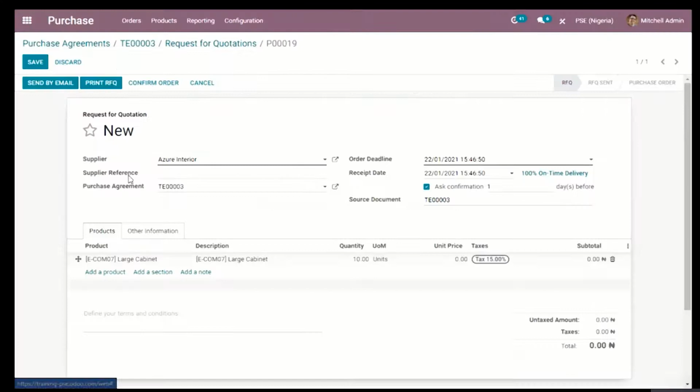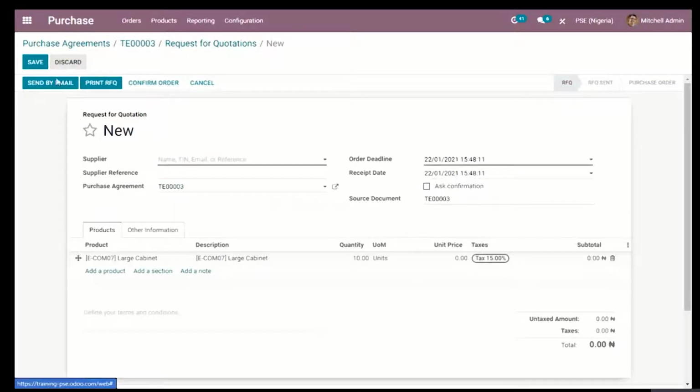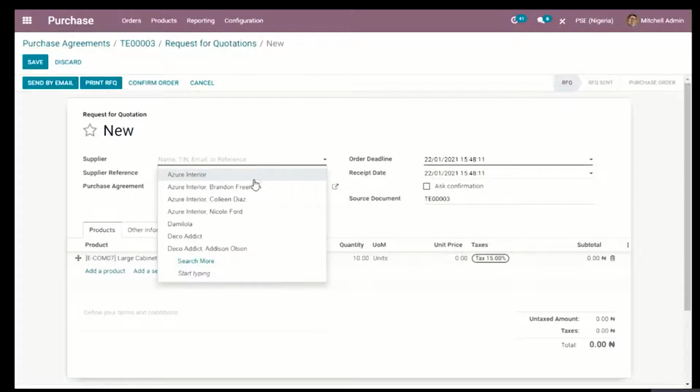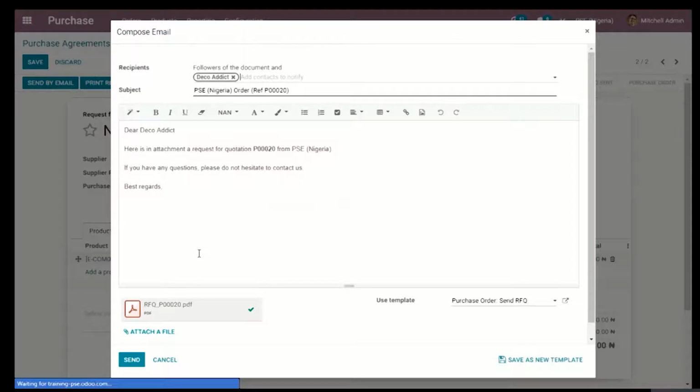Once I click on send, the status changes from RFQ to RFQ sent. Then I can decide to create another RFQ by clicking on create. This time I'm going to pick Deco Addict. I'll be sending by mail to Deco Addict, and I'll be expecting to hear from Deco Addict as well as Azure Interior. They're going to give me their best prices on how much their large cabinets of 10 cost me.